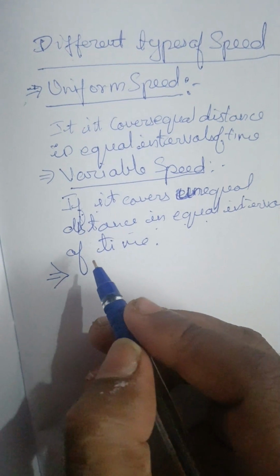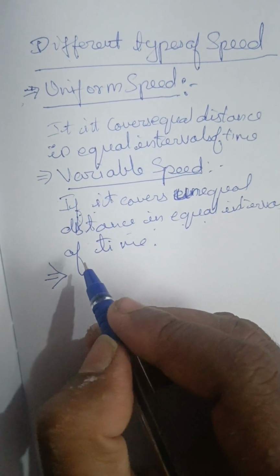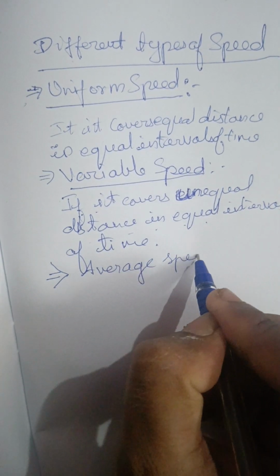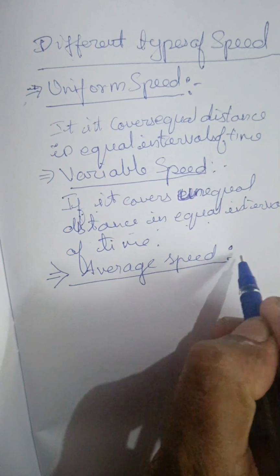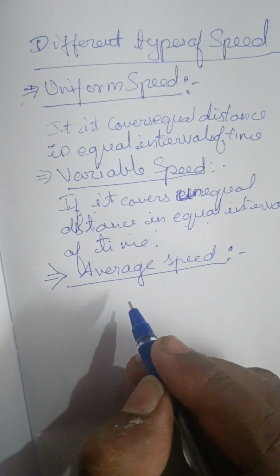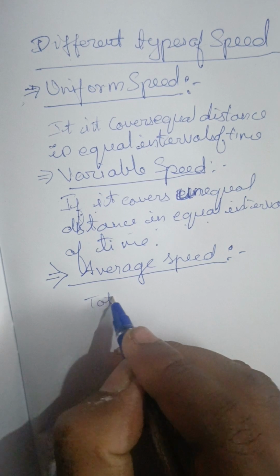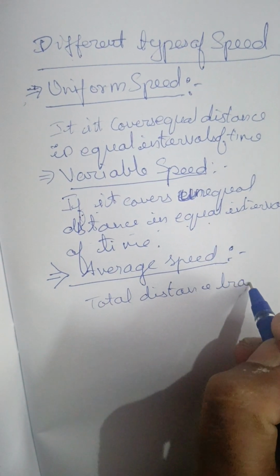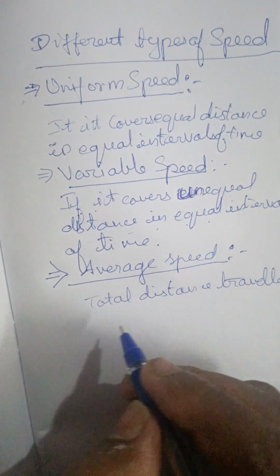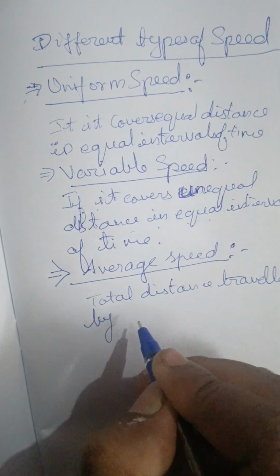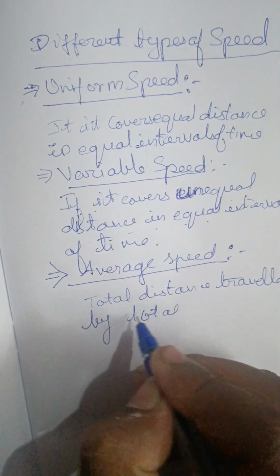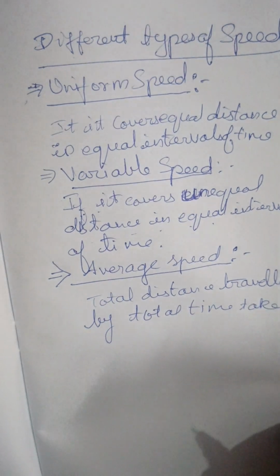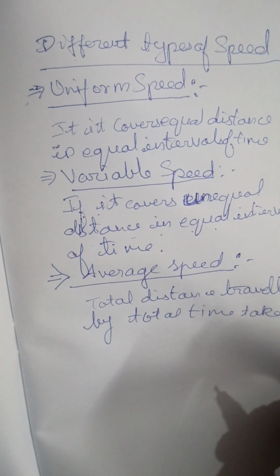Next point we have to discuss is average speed. So what is average speed all about? Average speed can be defined as total distance traveled by total time taken.